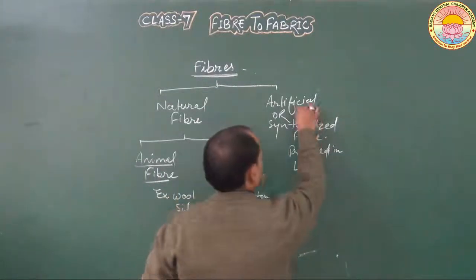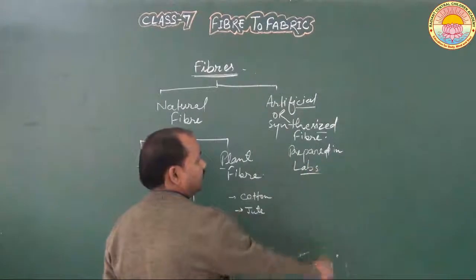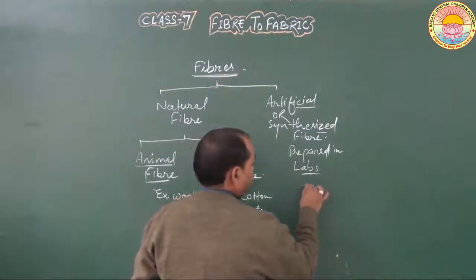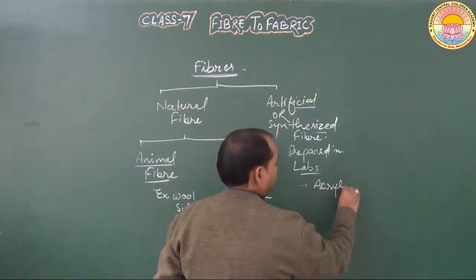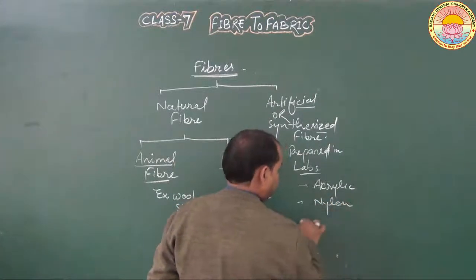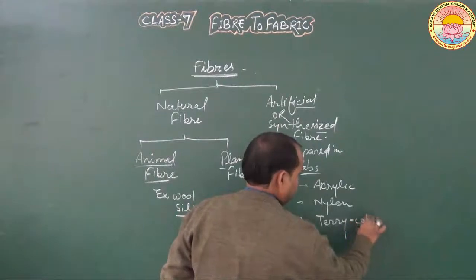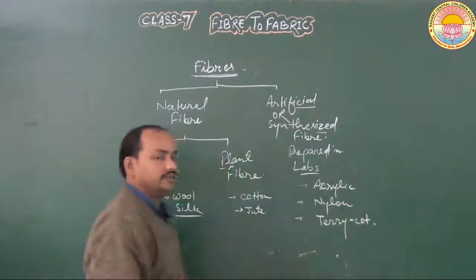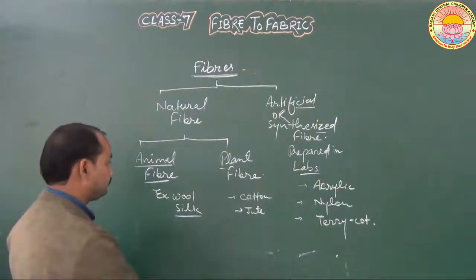Now artificial and synthesized fibers, as I have told you earlier, are prepared in labs or laboratories. For example, acrylic, nylon and terracotta. These are the examples of artificial or synthesized fibers.